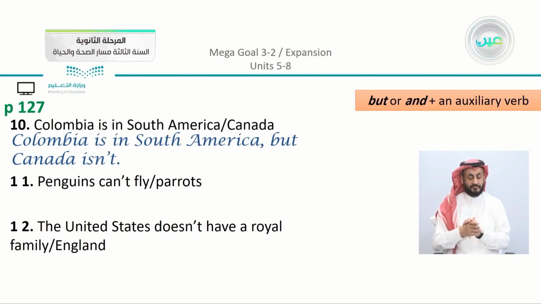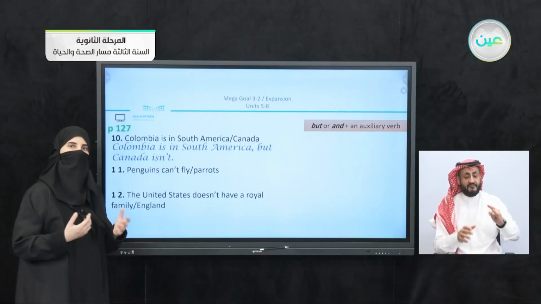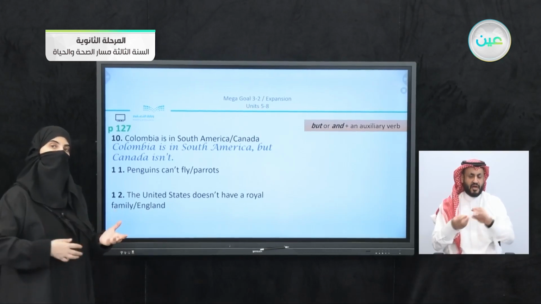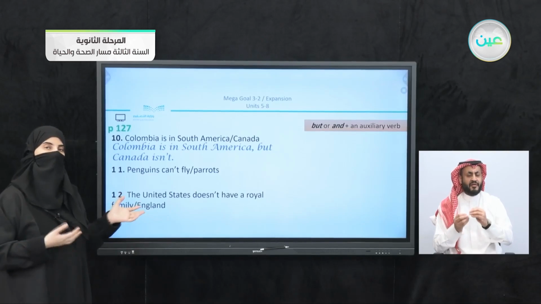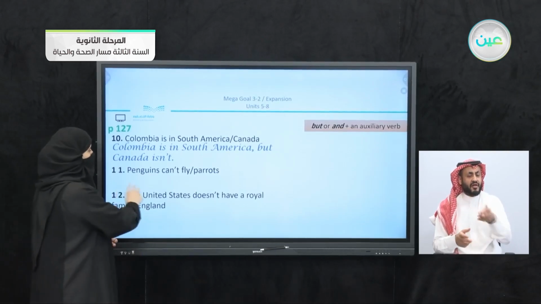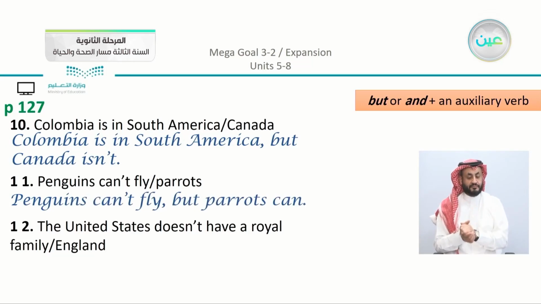We have 11. Penguins can't fly, parrots. So what is in common between these two birds? Or actually, you can see what are the similarities and what are the differences and decide what you want to write about in your sentence. So here we can write, penguins can't fly, but parrots can.